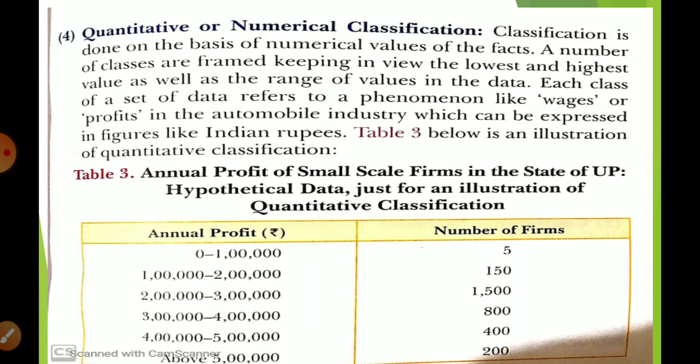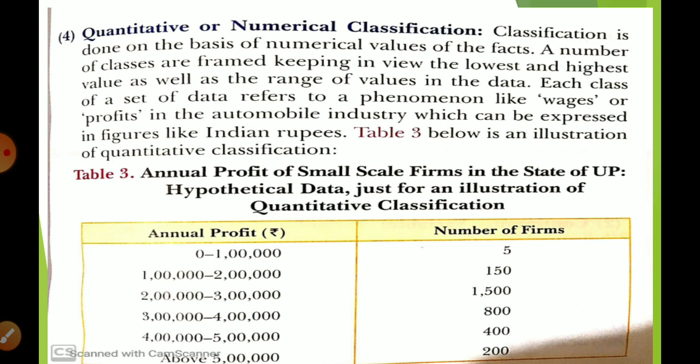The last classification is quantitative or numerical classification. Classification done on the basis of number value of the fact is considered quantitative or numerical classification.